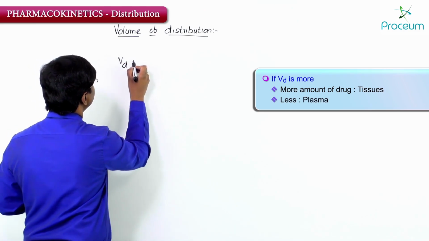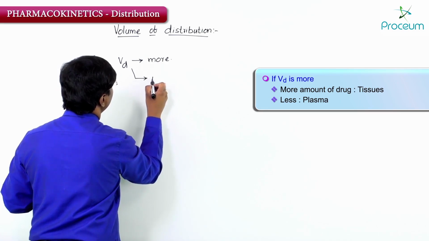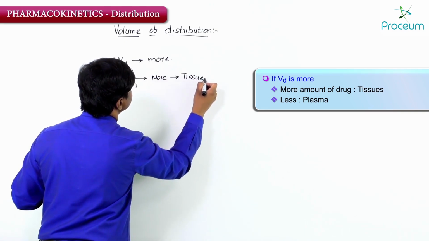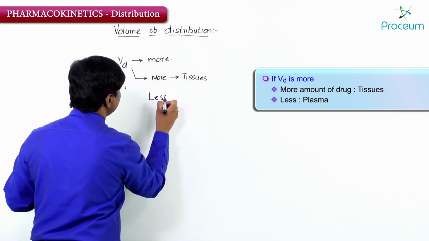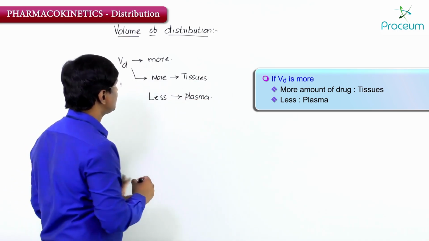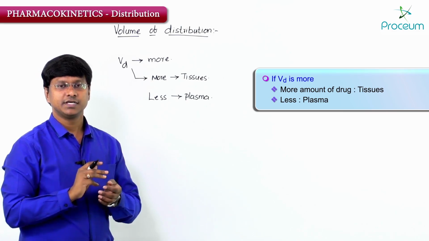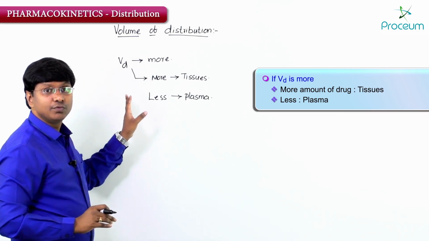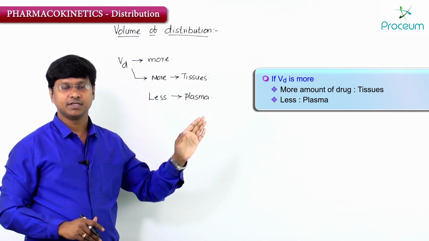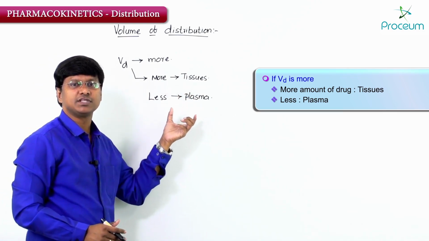So if the volume of distribution is more, more amount of the drug is present in the tissues and less is present within the plasma, right. Now for those drugs where the volume of distribution is very high, majority of the drug is going into the tissues, very less is present within the plasma.